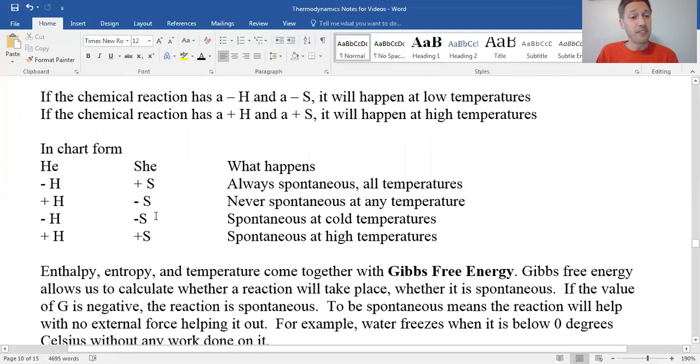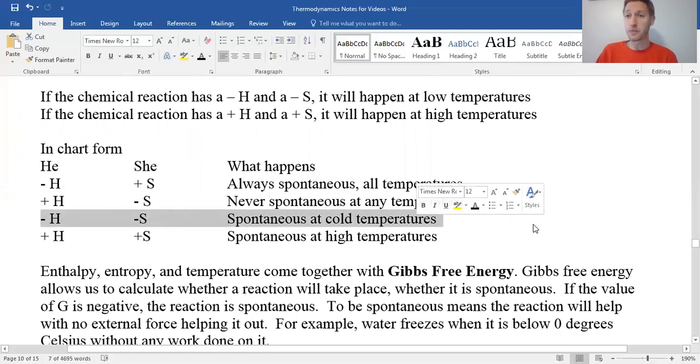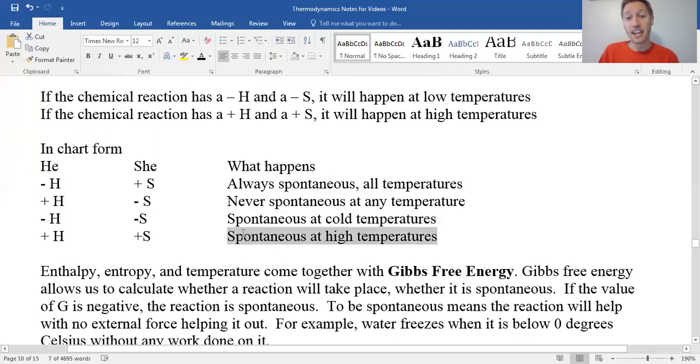Anyway, if they agree, they both are negative, then it happens at cold temperature. She thinks it's like negative degrees Celsius. Cold meaning negative degrees. And positive, spontaneous at high temperature, so like above freezing, positive temperatures.